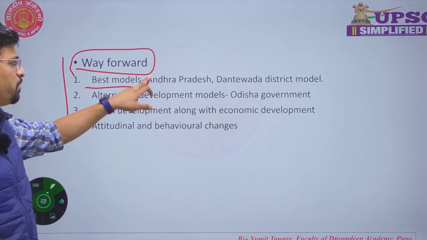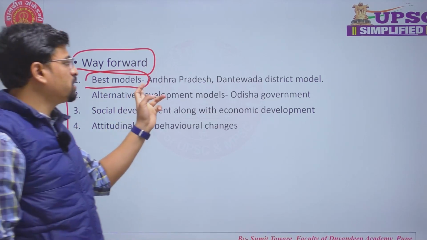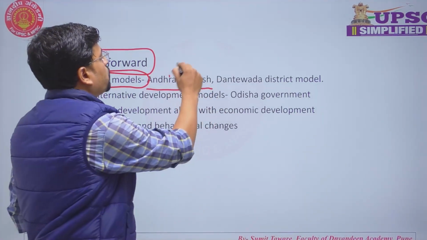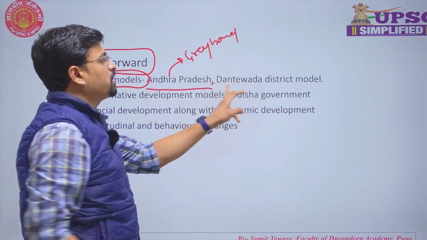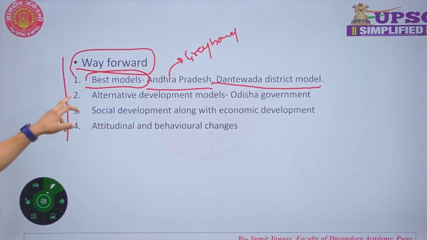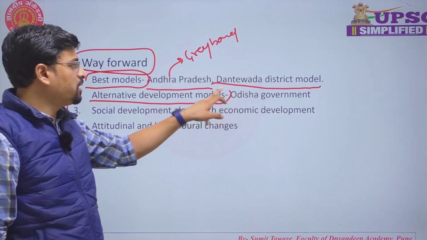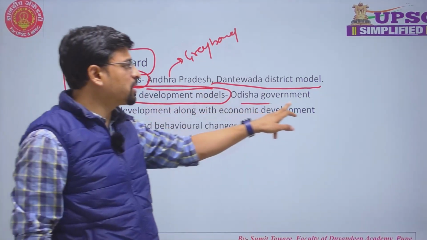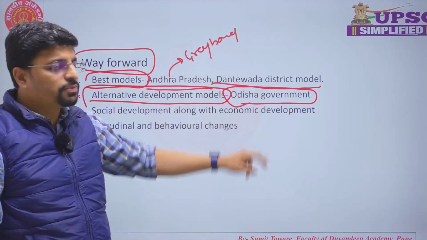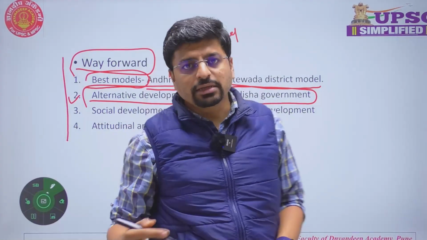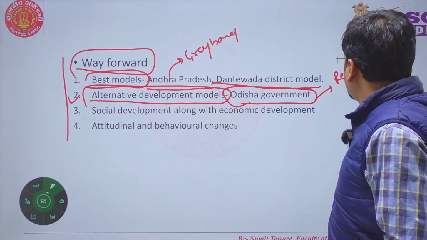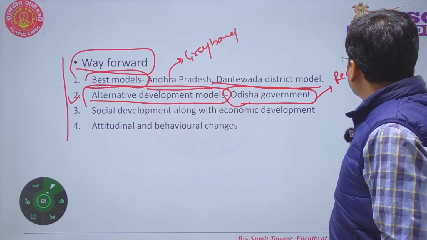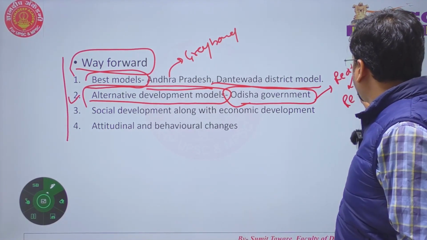So as I have mentioned earlier, the best model can be written: Andhra Pradesh Greyhound Security Force model or Dantewada district model. Secondly, alternative developmental models can be ensured. For example, the Odisha government has undertaken various developmental activities in red corridor areas, and they have converted red corridor areas into red gap areas.